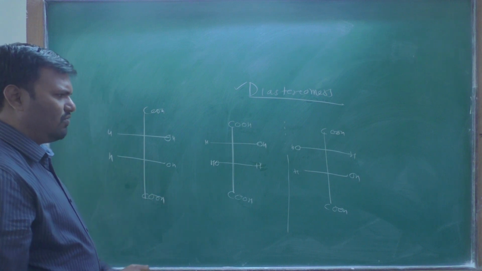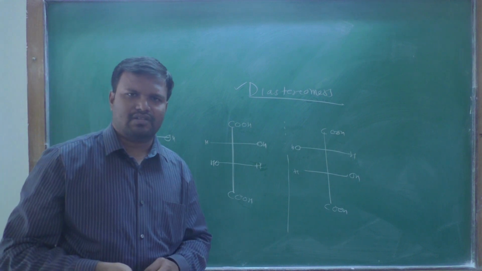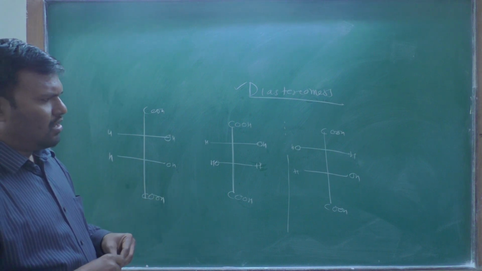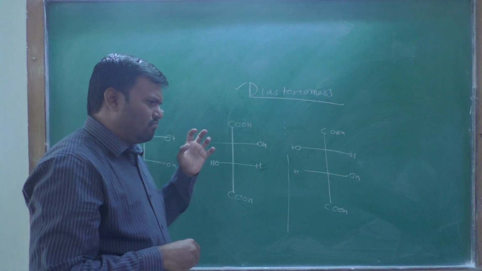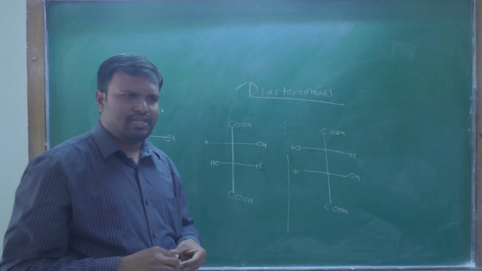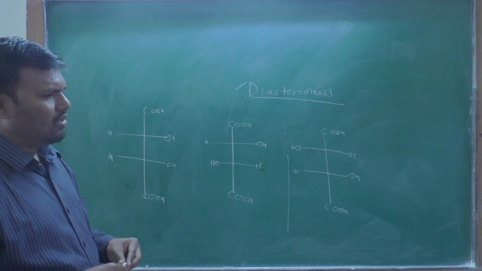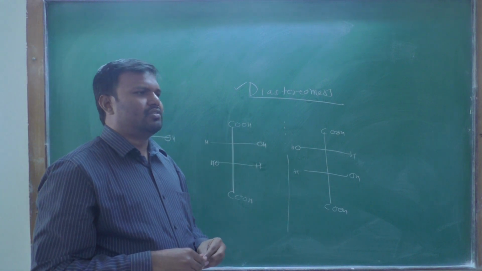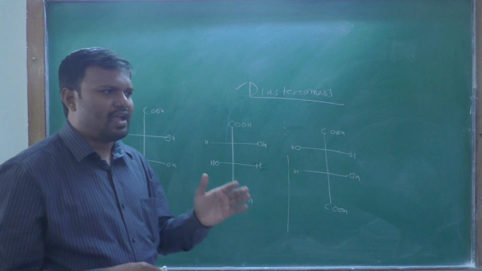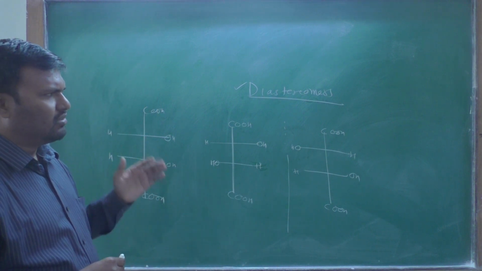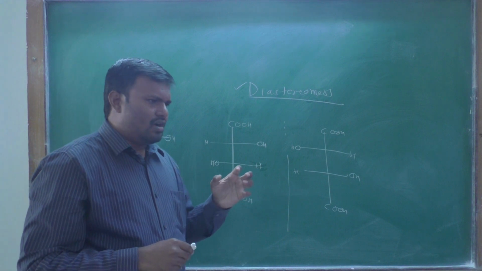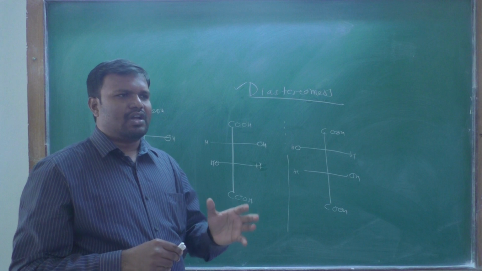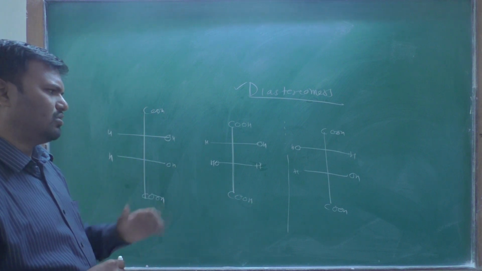Or, in another way, we can state that diastereomers are stereoisomers which are not enantiomers to each other.